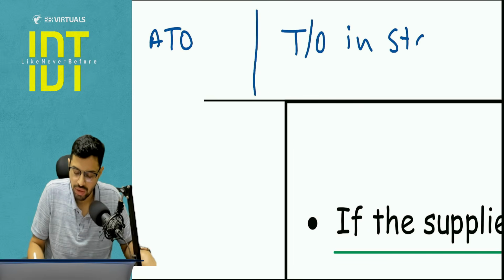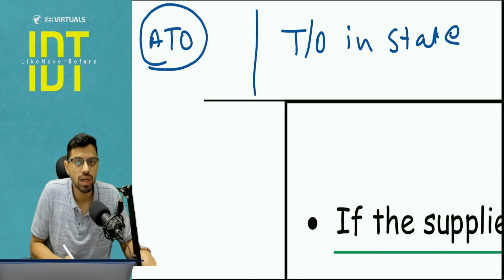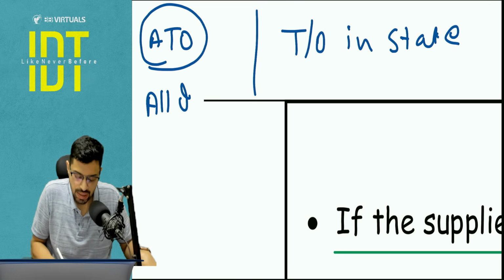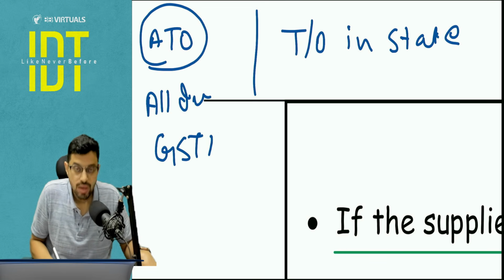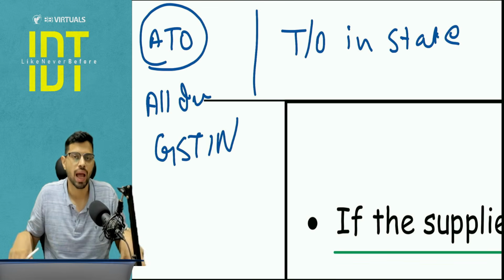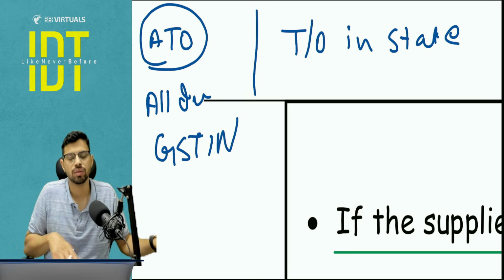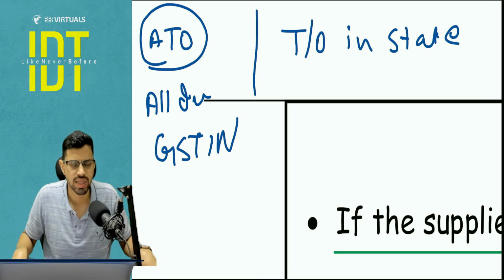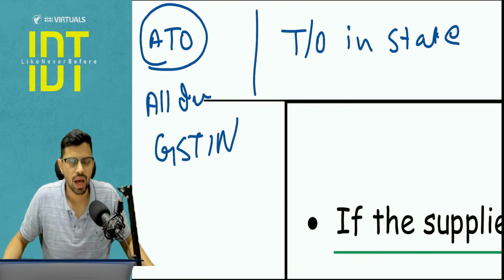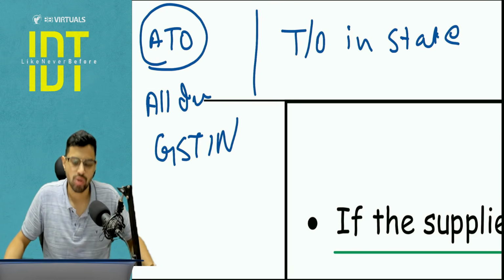Kindly pay attention everyone here. Aggregate turnover means the total turnover, all India basis, of all your GSTs. So let's say I have a unit in Maharashtra, I have a unit in Kerala, I have a unit in Tamil Nadu, whatever your GSTs are, in whatever state you are, the total turnover is considered as your aggregate turnover.